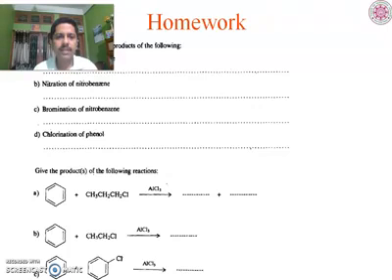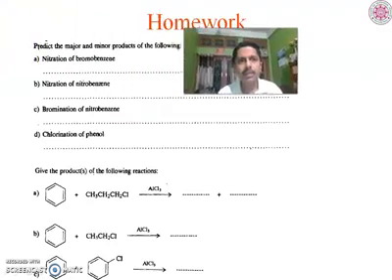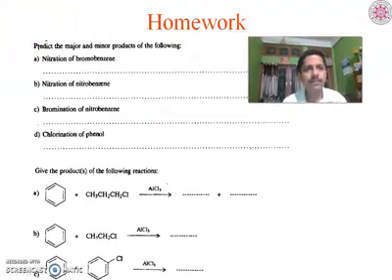These are some additional reactions we have. So lastly, we are giving you some homework. Predict the major and minor product. Nitration of bromobenzene, well, ortho para will be the major product, okay. Nitration of nitrobenzene, meta will be the major product, okay. Bromination of nitrobenzene, meta will be the major product. Chlorination of phenol, ortho para will be the major product. Similarly, we are giving you some completion exercises. If you find any difficulty, then you may contact me later on.